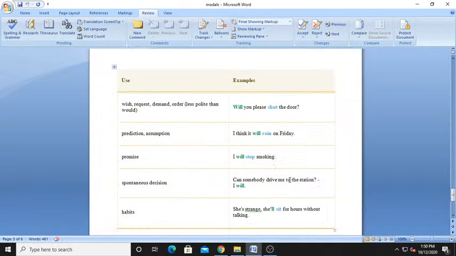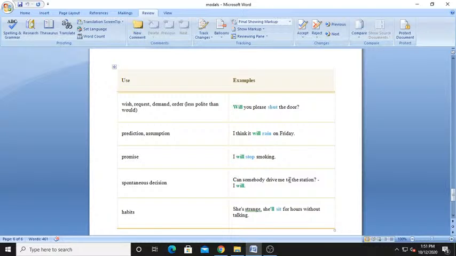So when to use will? Very interesting. We use it first of all for wish, request, demand, order, less polite than would. Will you please shut the door? Wish, request, demand, order, less polite than would. Would we use in a polite manner, more polite than this. So here, will you please shut the door?